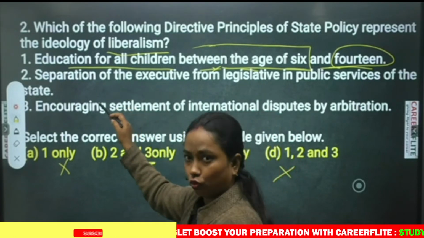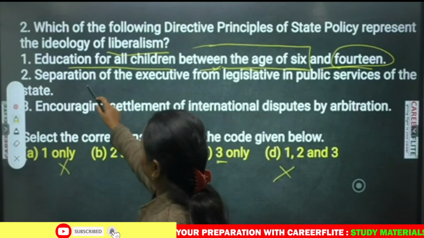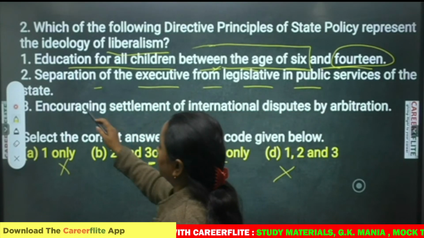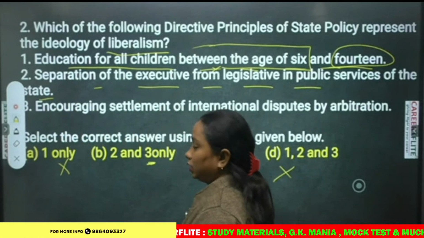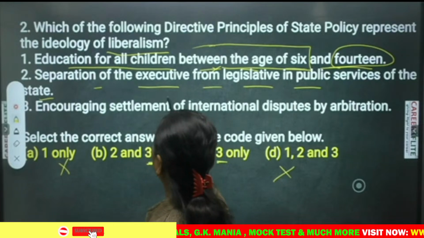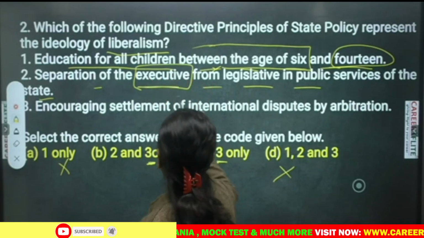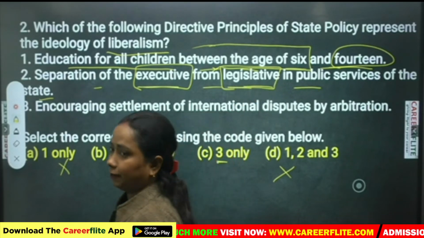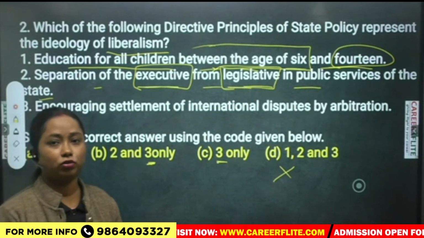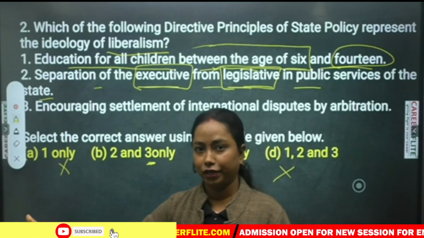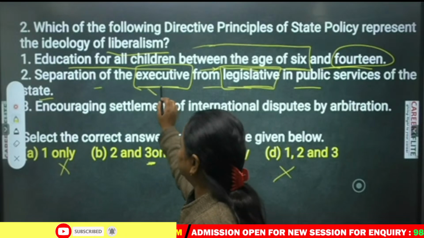Let's just see number 2, whether it will be correct or not. Separation of the executive from legislative in public services of the state. As we know, this is a separation of the judiciary from the executive and legislative, and not the executive from legislative, isn't it? Because in India the executive is responsible to the legislative, they're not separate entities. The judiciary is a separate entity. That means the second one is incorrect here.